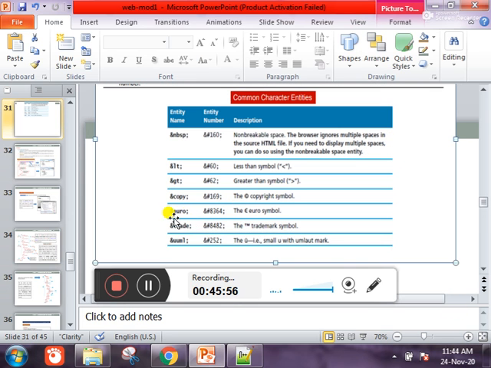Listen here. And then for the euro currency symbol, ampersand euro semicolon, and the number is 8364. Ampersand hash 8364 semicolon, you have to mention.